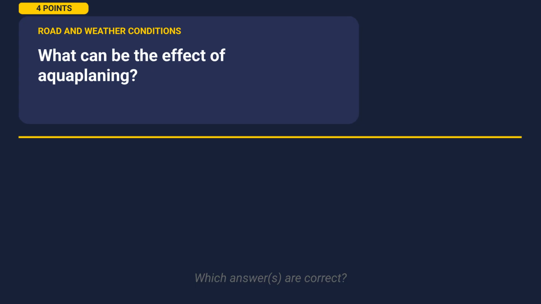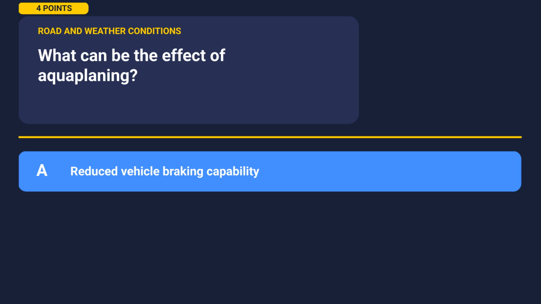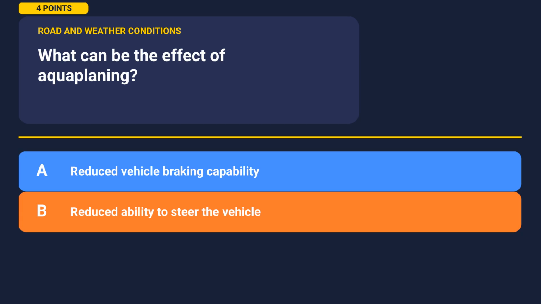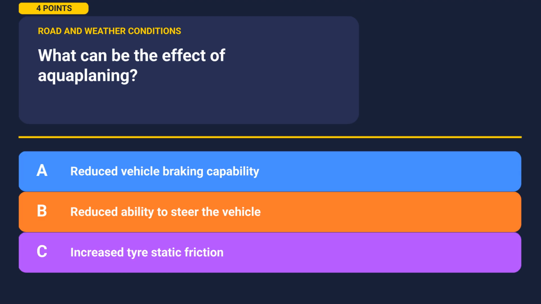All right, here's our first question. What can be the effect of aquaplaning? Take a moment to look at the options. Option A, reduced vehicle braking capability. Option B, reduced ability to steer the vehicle. Option C, increased tire static friction. Pause now and think carefully.